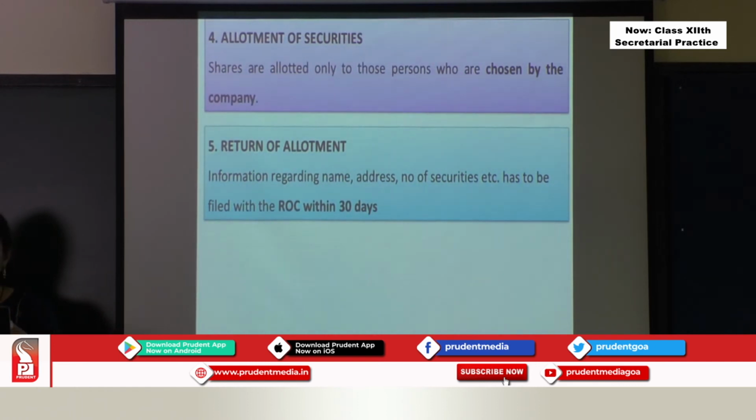So when the company allots shares, all the information, who has purchased the shares, the name and address of the shareholder, how many shares he has bought, whether 100, 50, 500, 200, 10, all this type of information has to be filed with the registrar of companies within 30 days.